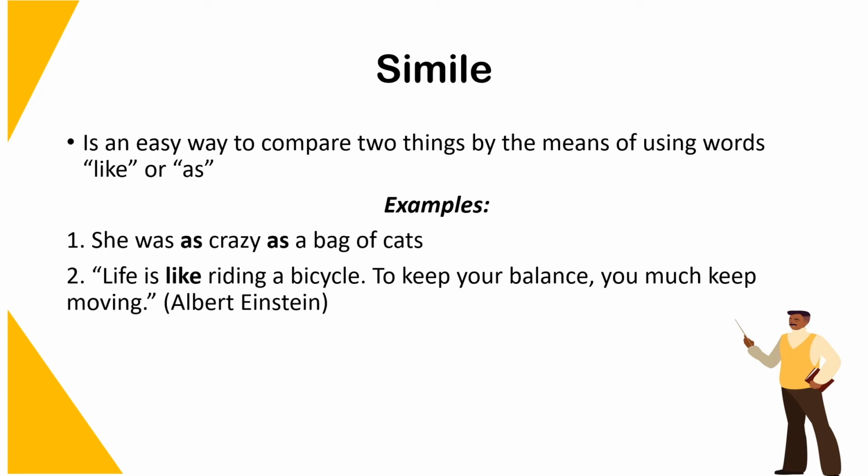The sentence is a simile because it makes use of the word like, by comparing life to riding a bicycle. The image is very effective because anyone who has ever ridden a bicycle knows that in order to keep moving, you have to maintain your balance, which can be challenging at some points. Yet, this directly correlates with how it can be difficult to keep moving in life.